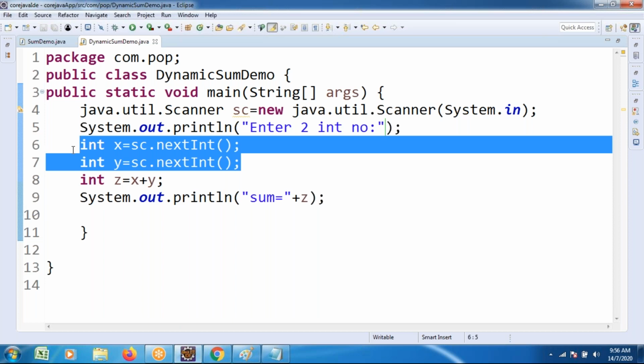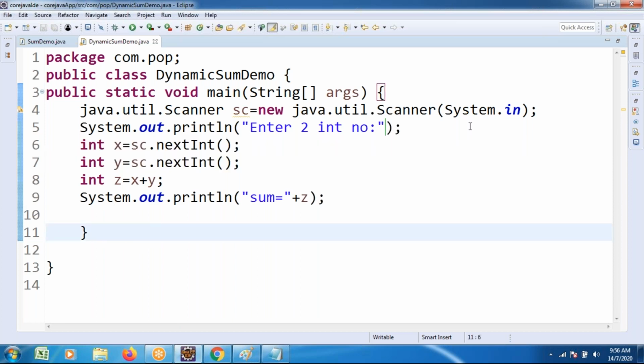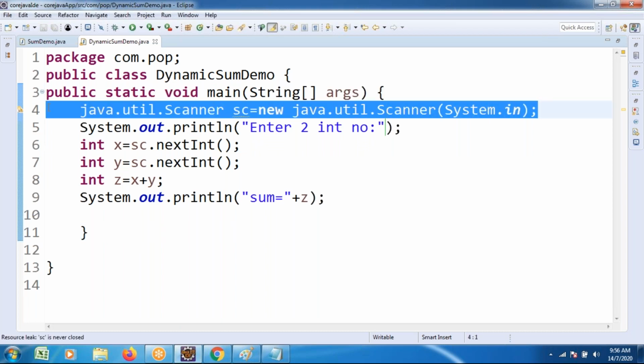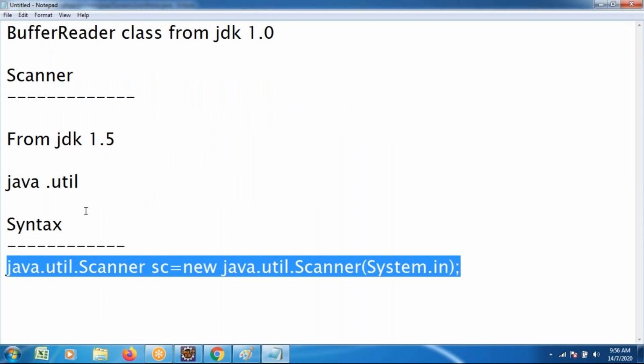Sir, you have taken an integer type of data here. How to take different types of data? Similarly, writing this much code is also complicated for us, sir. Remember that much logic. Can you reduce that logic? Is it possible to reduce that logic or not? Possible. With the help of one more syntax I wanted to give.